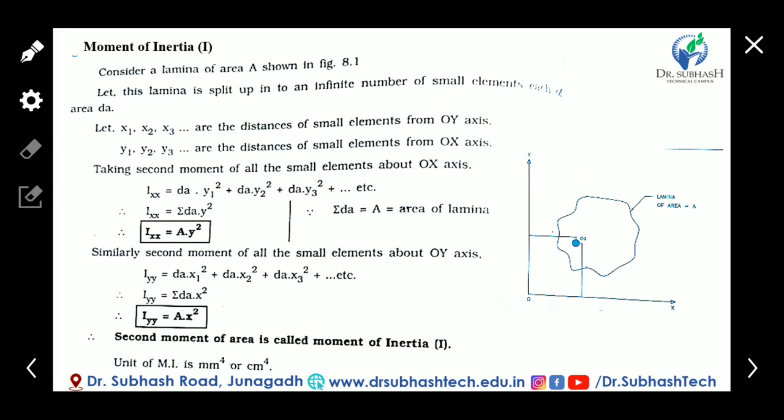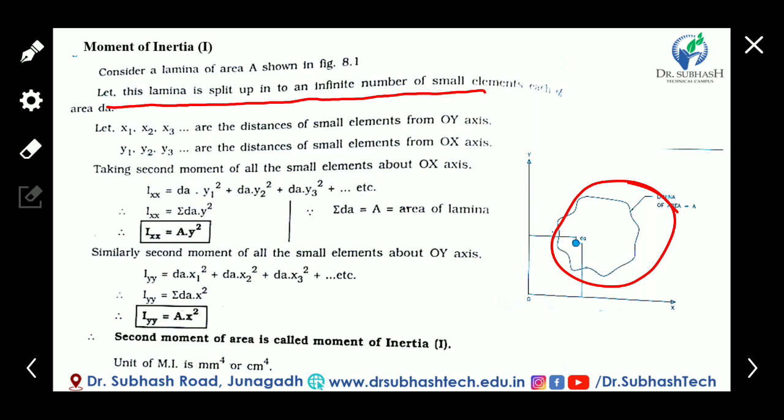Let's see that this equation is derived by considering one area. Consider the lamina of area A shown in the figure. An uneven area is considered, having area capital A. Let the lamina be split up into an infinite number of small elements, each having the same area dA. So the lamina is converted into small elements of the same area, which together make up the total area of the lamina.